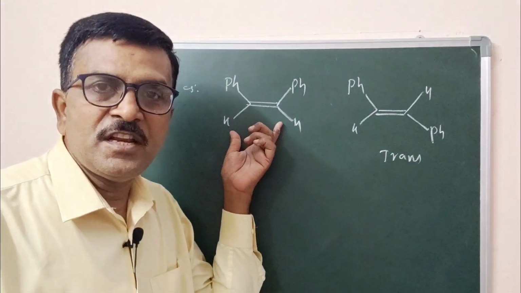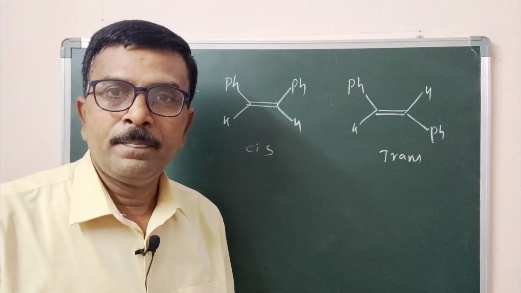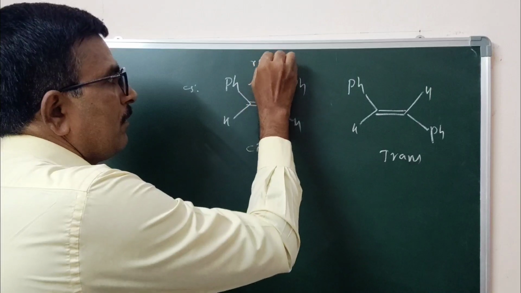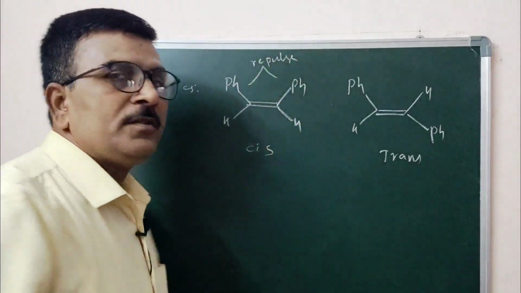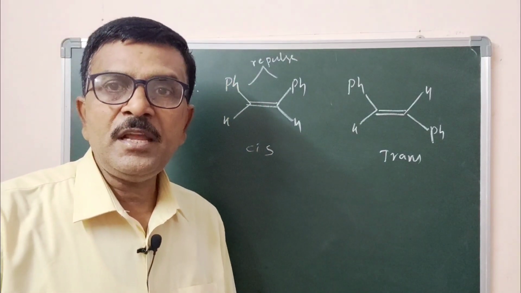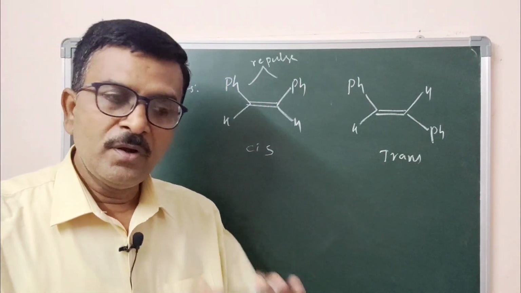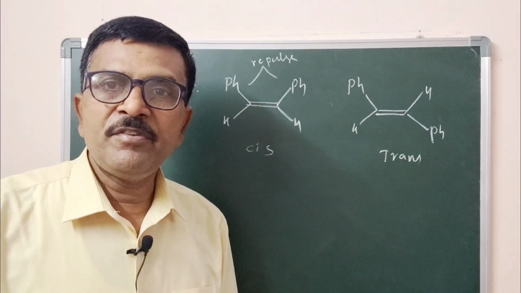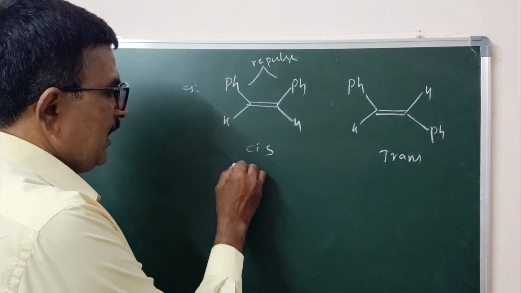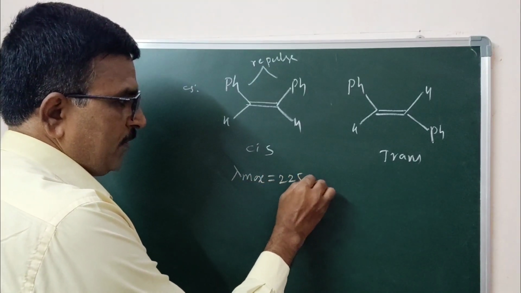Now in cis stilbene, where the two phenyl groups are on the same side, there is a steric repulsion that diminishes the molecular plane. As a result, the energy gap between the orbitals increases and hence it absorbs at shorter wavelength. Lambda max is equal to 225 nanometer.